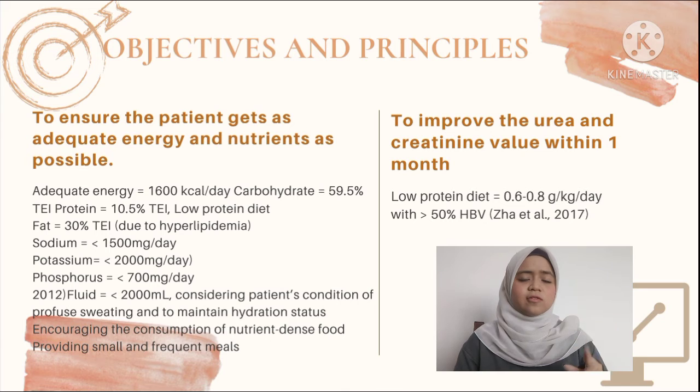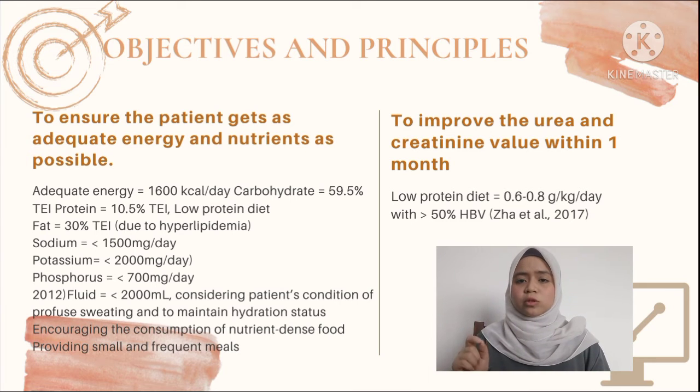So for the first objective, the principles are: we will provide her with adequate energy of around 1600 kilocalorie per day, low protein and low fat diet, considering her kidney status and hyperlipidemia. We will also provide her with around 1.5 until 2 liters of fluid per day, considering her profuse sweating, so that she will not be dehydrated. And for the second objective, the principle is we will give her a low protein diet of 0.6 until 0.8 gram per kilogram of body weight per day with high biological value protein.